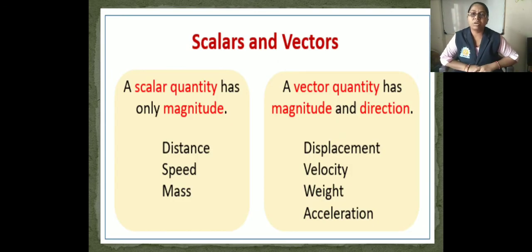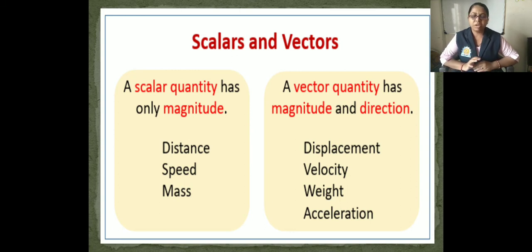There are two types of physical quantities, that is scalar quantity and vector quantity. A scalar quantity has only magnitude, and a vector quantity has both magnitude and direction. Distance, speed, mass are examples of scalar quantities. Displacement, velocity, weight, acceleration are vector quantities.